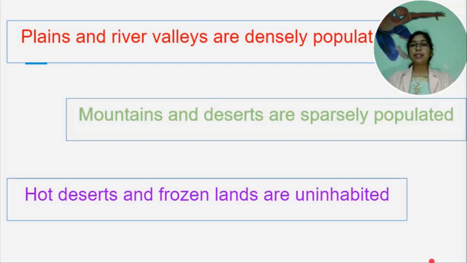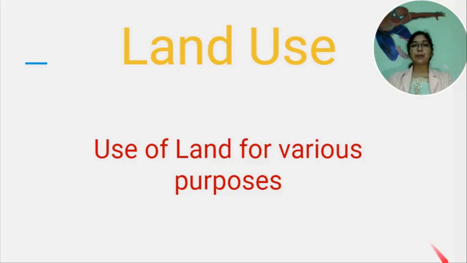Let's move to discuss the subtopic land use. The use of land for different purposes like agriculture, roads, mining, building, houses and industries is termed as land use. We know that land consists of plains, plateaus, deserts, forests, etc. We are getting benefit from each feature of land.